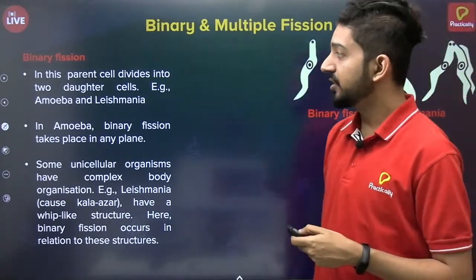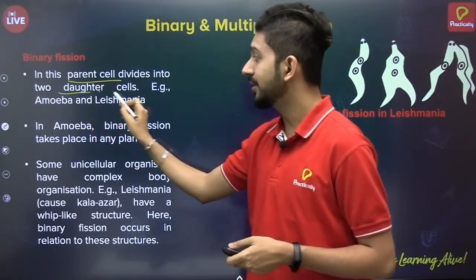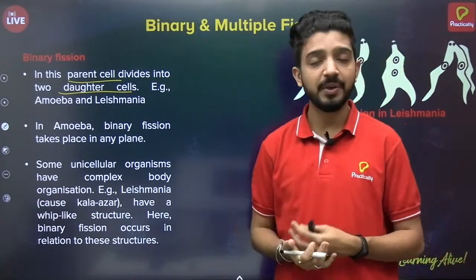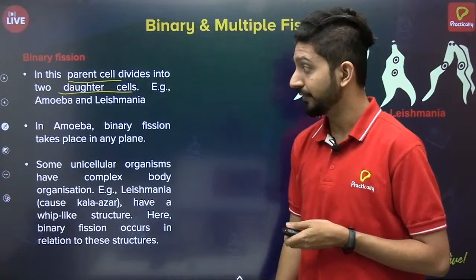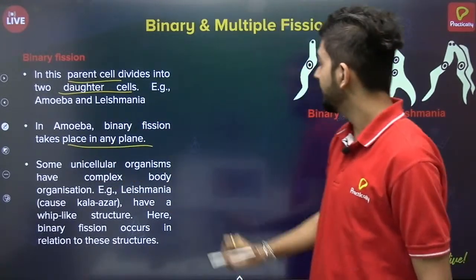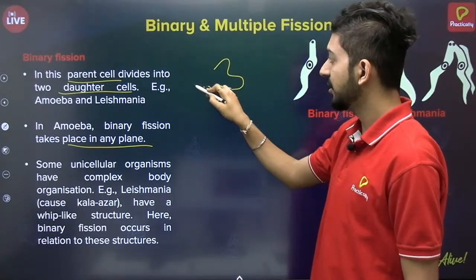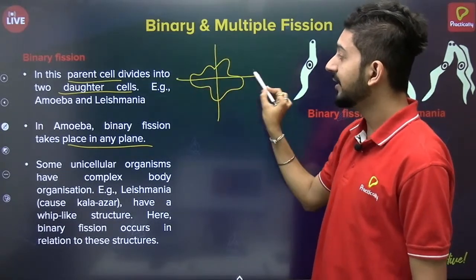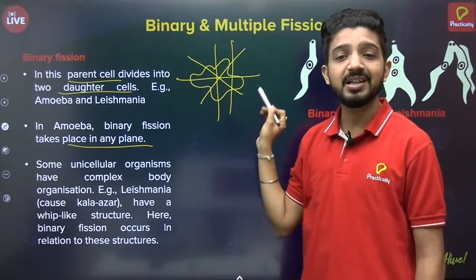So binary fission, as we had seen, is one in which a parent cell divides into two daughter cells, and the examples are amoeba and leishmania. The amoeba example we had seen in the previous slide, how it divides into two, and leishmania is another example. In amoeba, binary fission can take place in any plane. Since the amoeba structure is irregular, it can take place in any plane. The plane here means the plane of division. These are the various planes of division possible.